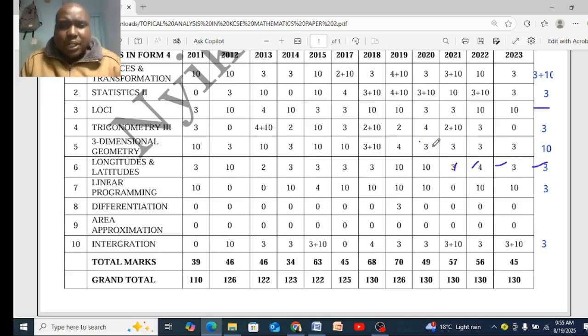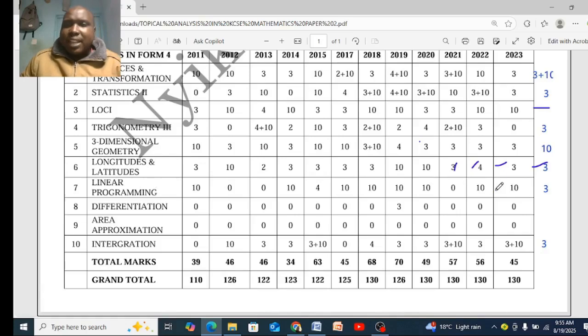Longitude and latitude has not been set as a 10 marks question. Let us check. From 2021 to 2024, no 10 marks question for longitude and latitude has been set. So expect section 2, longitude and latitude, a question for 10 marks. So if you are good in longitude and latitude, there the opportunity comes.